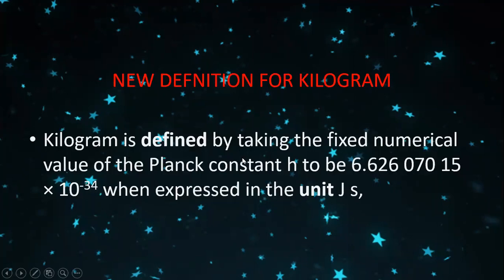So the kilogram is now defined in terms of Planck's constant.